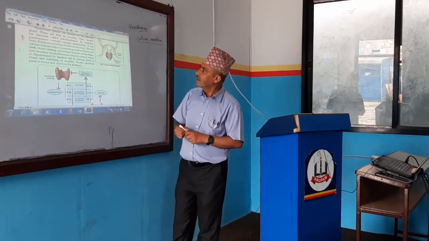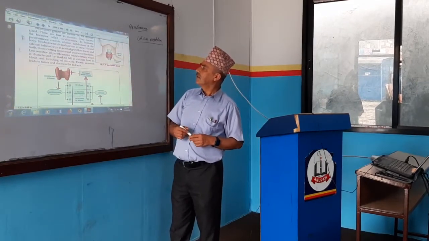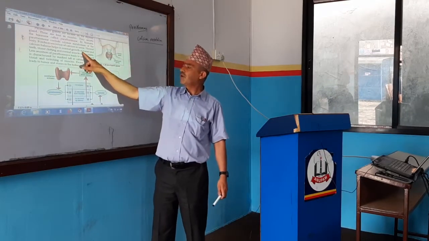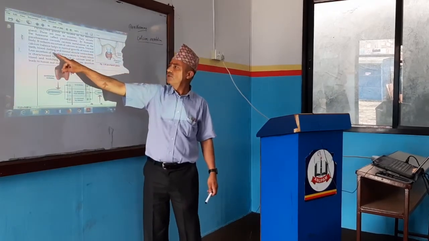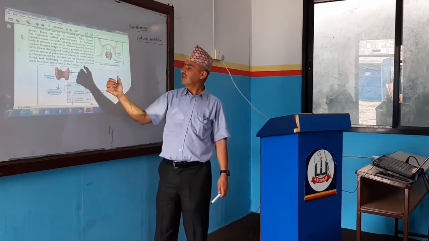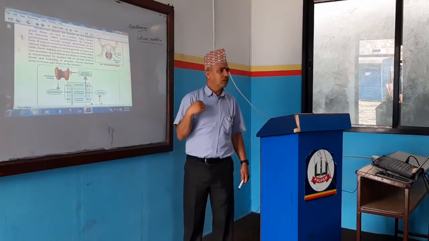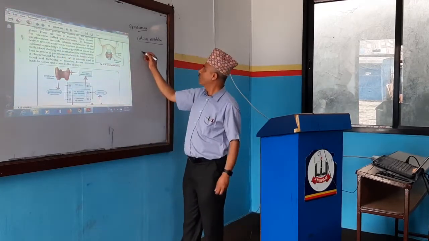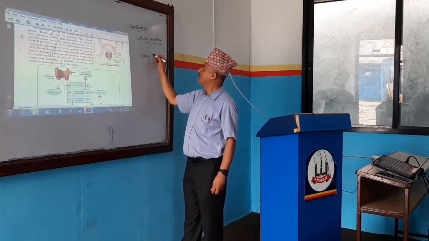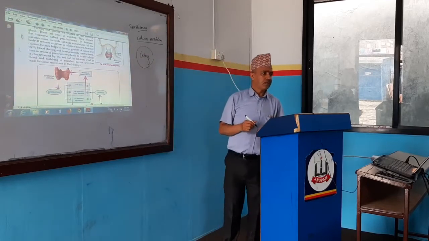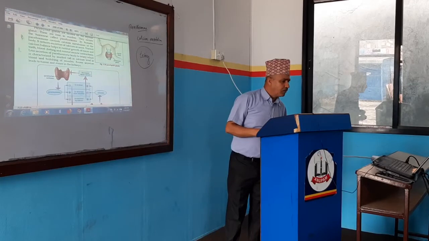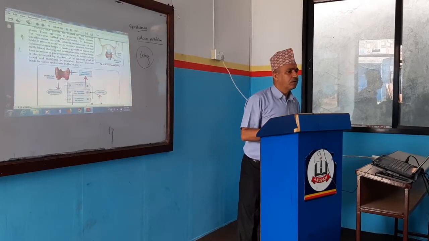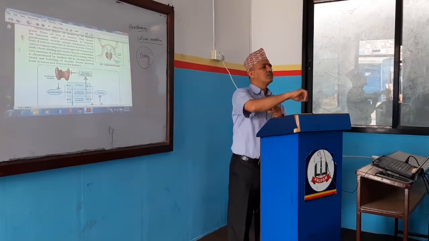But if there is normal calcium, then what will happen? Normal growth of bones and teeth, blood clotting, and normal muscle contraction. But if parathormone is produced less, then one problem can be seen. What is that? Tetany. Remember, this tetany is one problem in which there is very less calcium in the blood and the muscles twitch time to time.